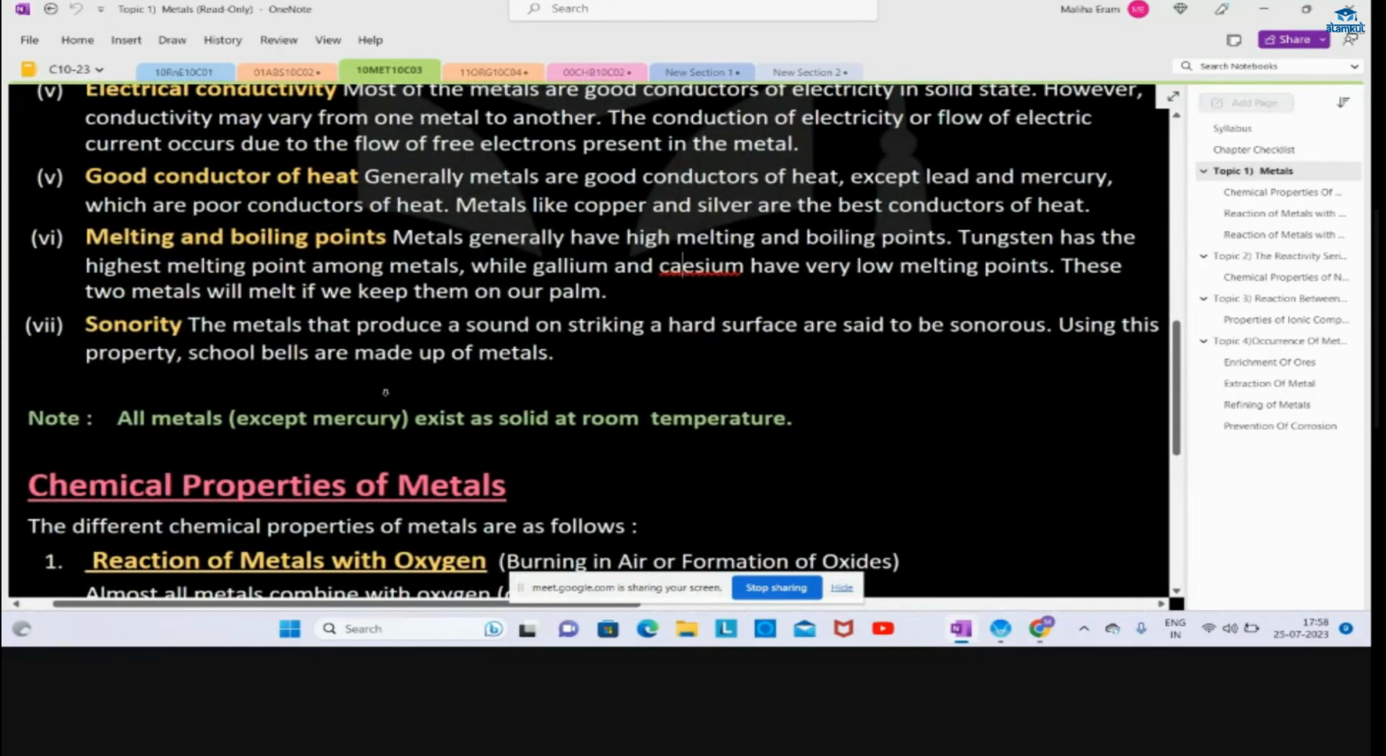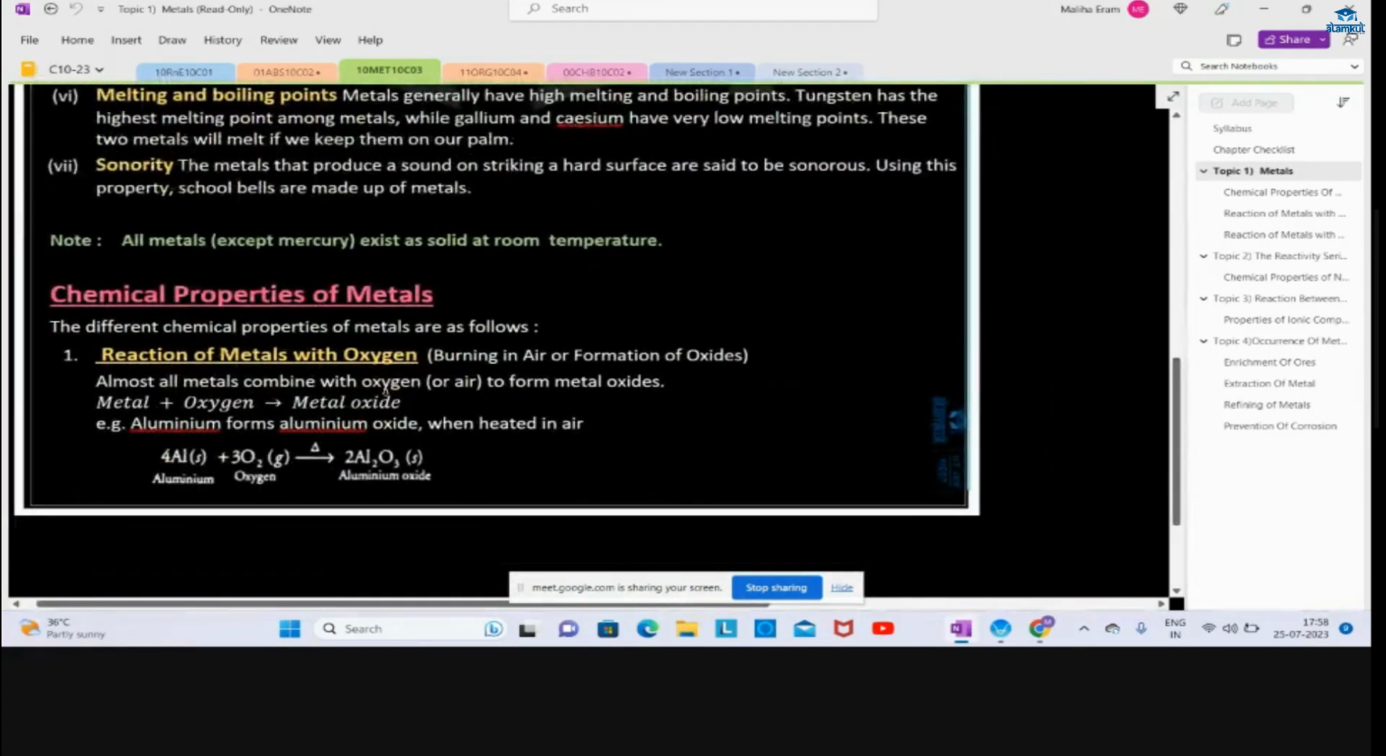Sonority means the school bell which we use, which is made up of metal, is sonorous. Sonorous means it produces sound. Okay. So what are the chemical properties of metal?